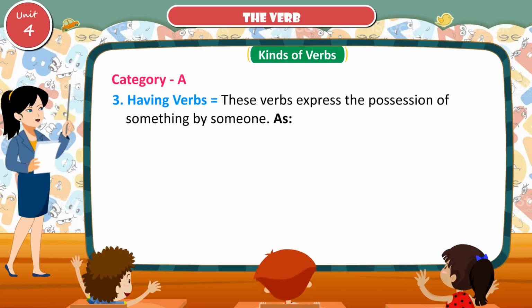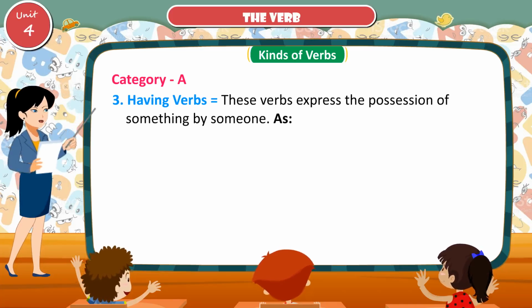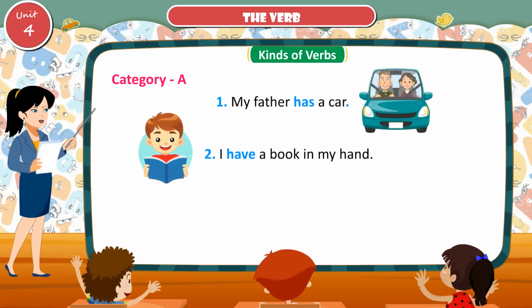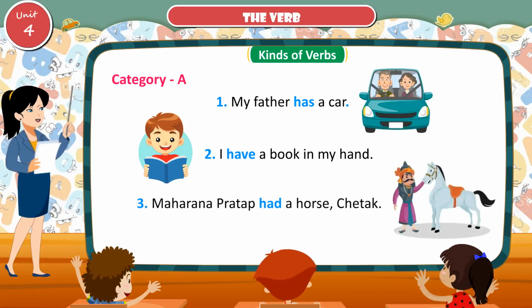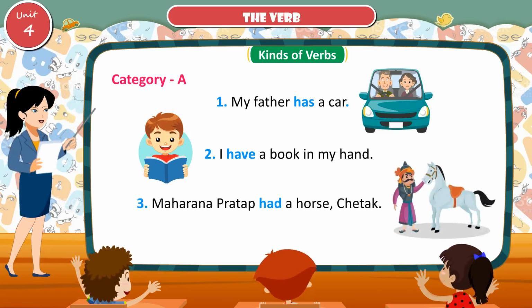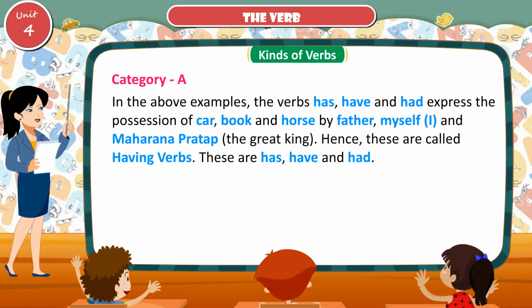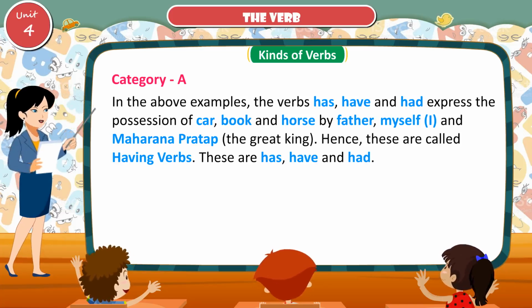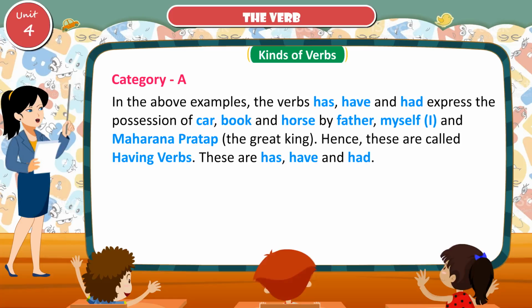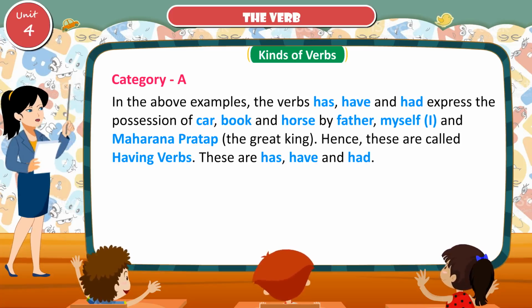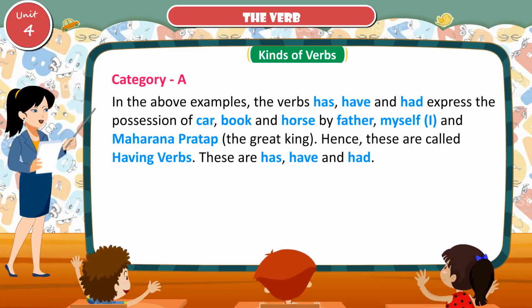Having verbs. These verbs express the possession of something by someone, as my father has a car, I have a book in my hand, Maharana Pratap has her horse Chetak. In the above examples, the verbs has, have and had express the possession of car, book and horse by father, myself, I, and Maharana Pratap, the great king. Hence, these are called having verbs. These are has, have and had.